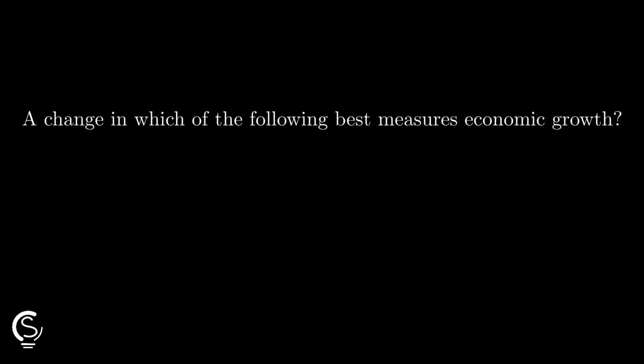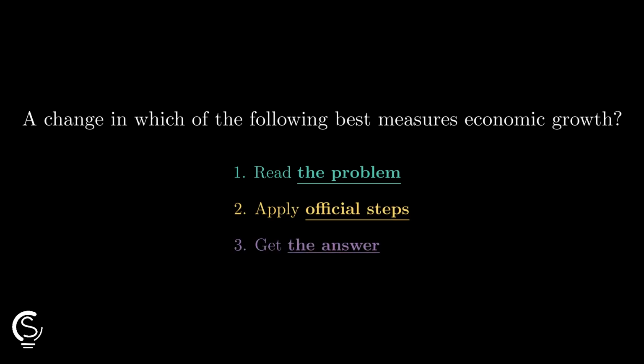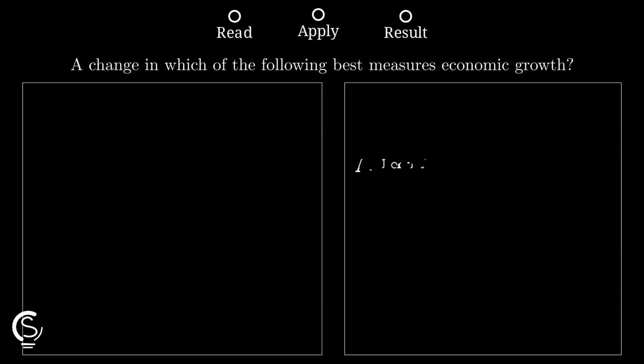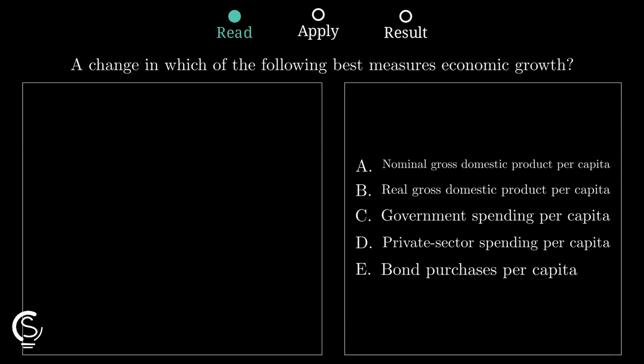I got your back. Economic growth questions get easier fast when you focus on what is actually being measured, not what just sounds important or bigger at first glance. Economic growth. We want the economy's output to increase over time, so the best measure must track production, not just spending, and it should be per person.